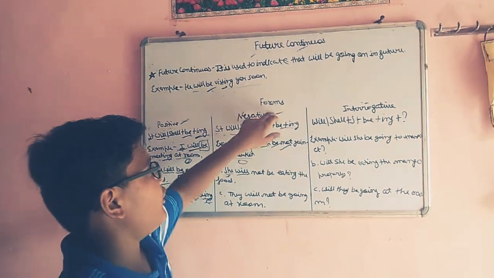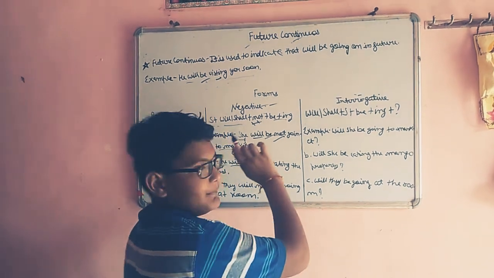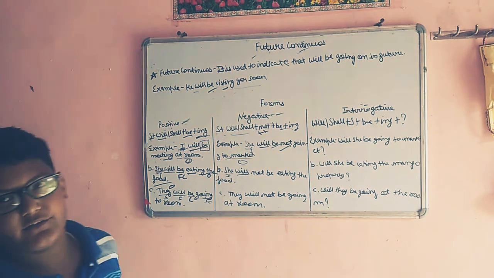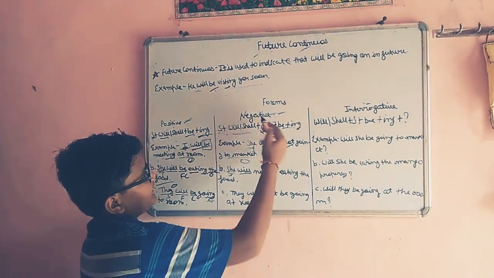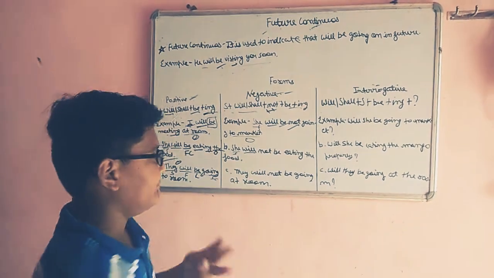So the negative form of future continuous tense is: subject, will/shall plus not plus be plus ing. See, we have to put not in this. Okay, I have told you many times that in the negative form you have to put not. So we have three examples.